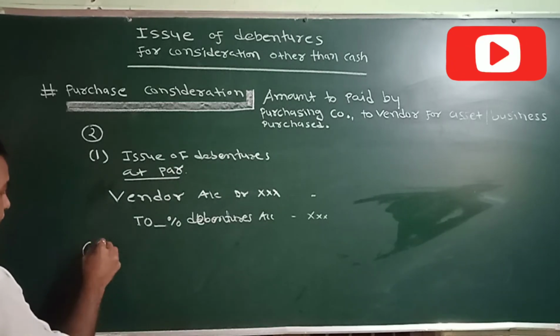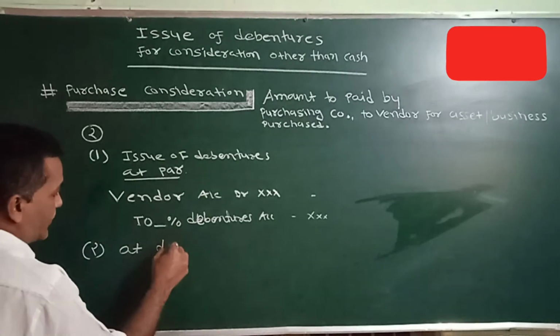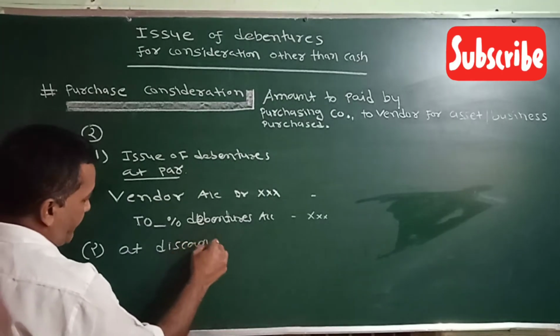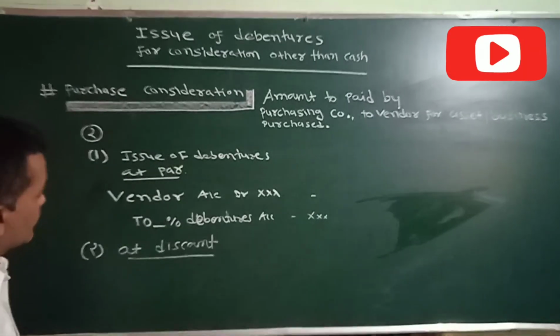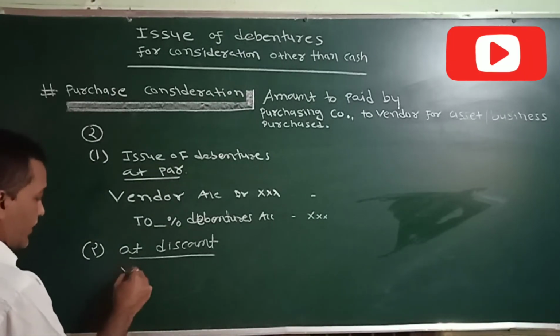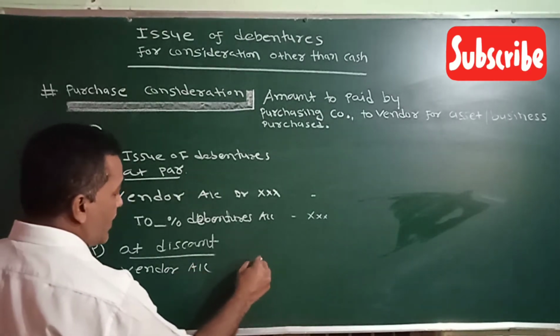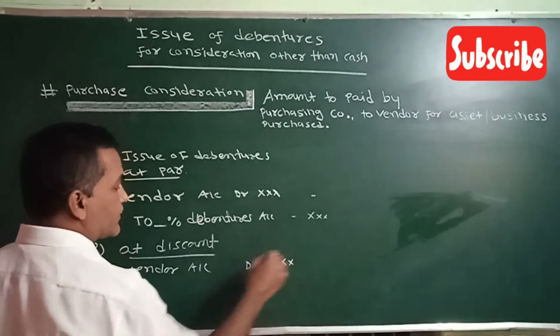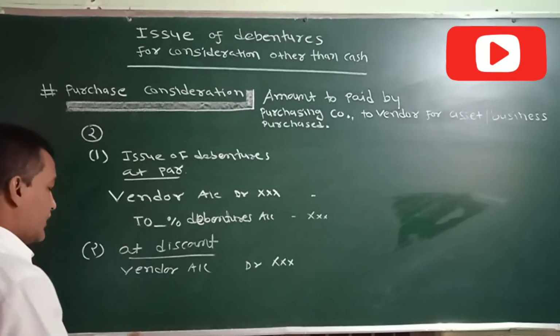Second possibility, if debentures are issued at discount, then in that case, the vendor account will be debited with the amount of purchase consideration. Then discount on issue of debenture, we will debit.